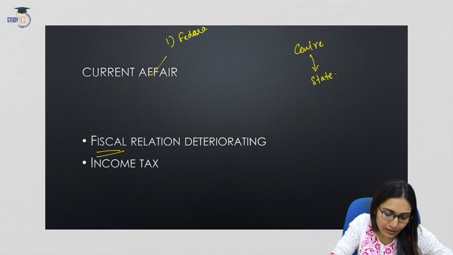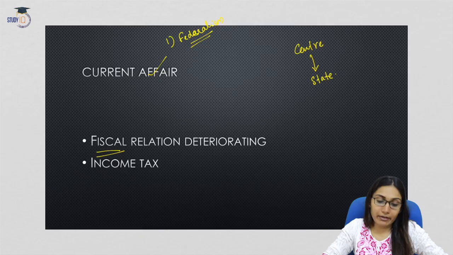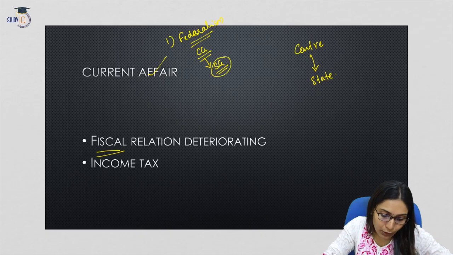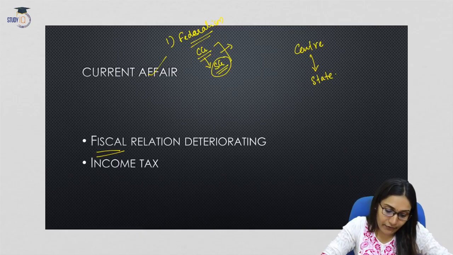Federalism is a form of government, or a federal government is a form of government where there is a central government at the union level and various state governments at the lower level. So they cooperate and coordinate with each other in order to run the government. This is called federalism. Now what is meant by fiscal federalism?